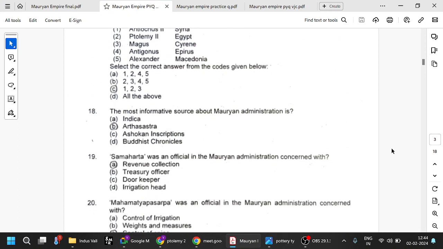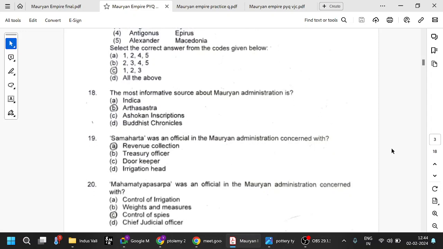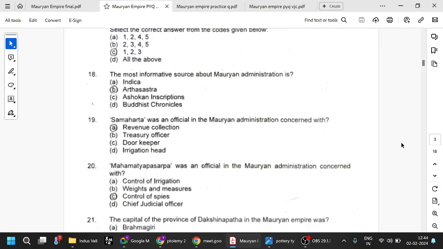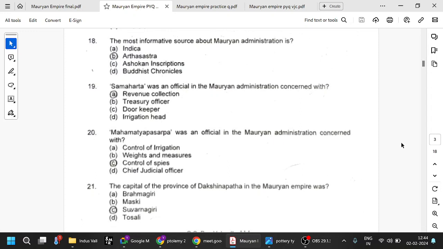Not very important also. The most informative source of Mauryan administration is Kautilya's Arthashastra. Remember this. Economic, political, administration, finance, everything comes from the Arthashastra. So Samaharta is revenue collection, we've already seen. Treasury also we have seen something, right? Anyway, revenue collection, Samaharta.